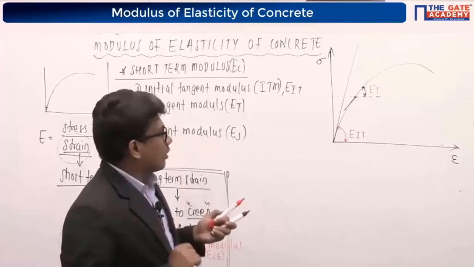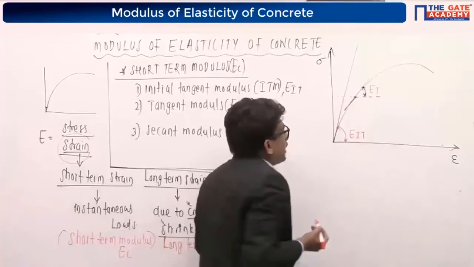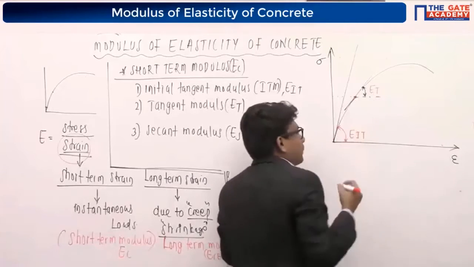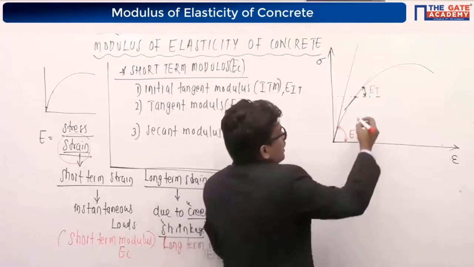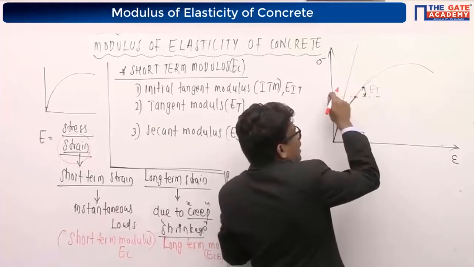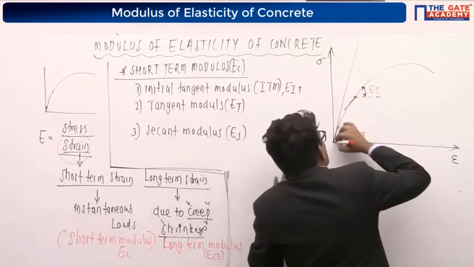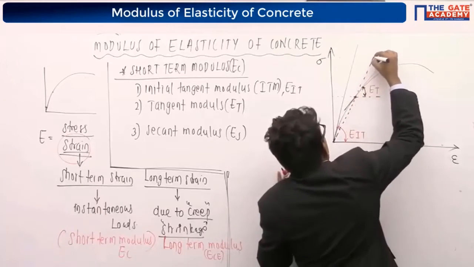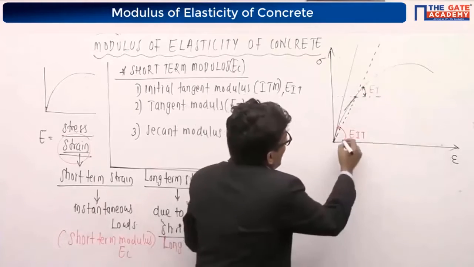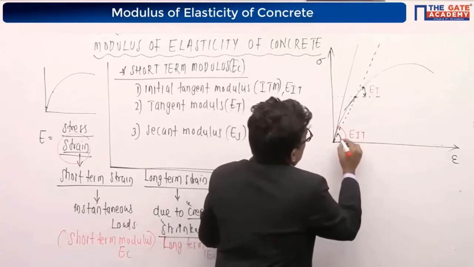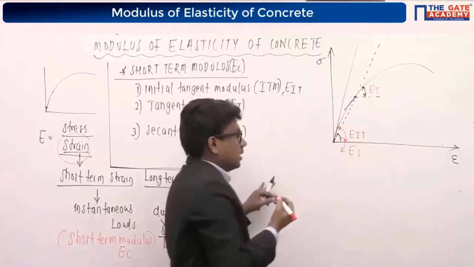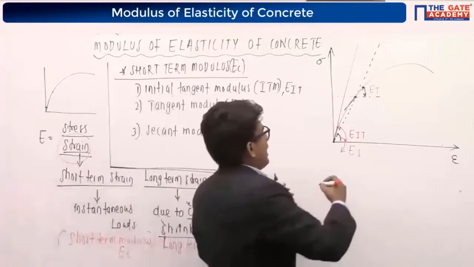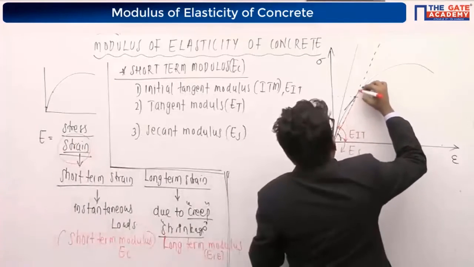Right? And one more concept is there. I have considered one stress value here, no? If I connect this point on the curve and the origin, listen here everyone, if I connect those two points like this, I'll be getting a line like this. The slope of that line is known as the secant modulus, which I am going to denote with ES. This is called secant modulus.